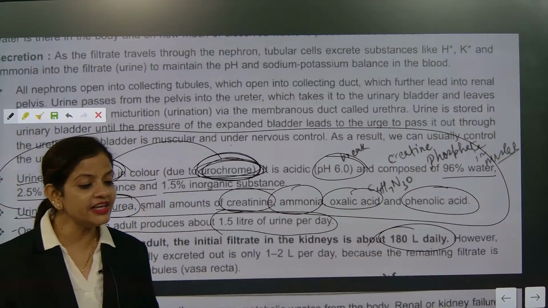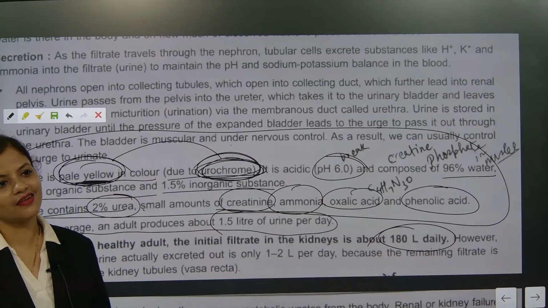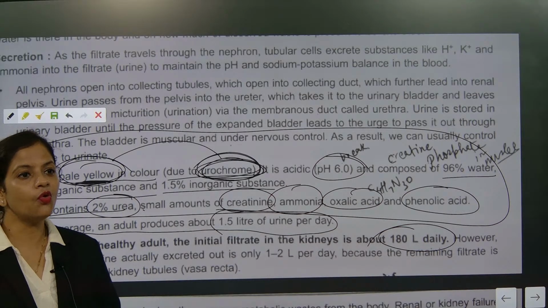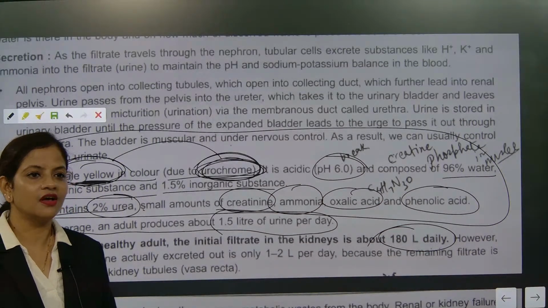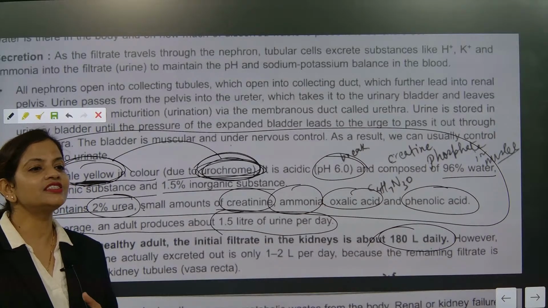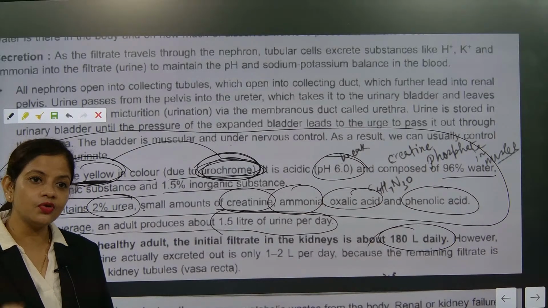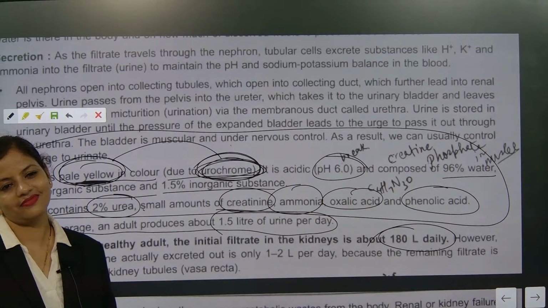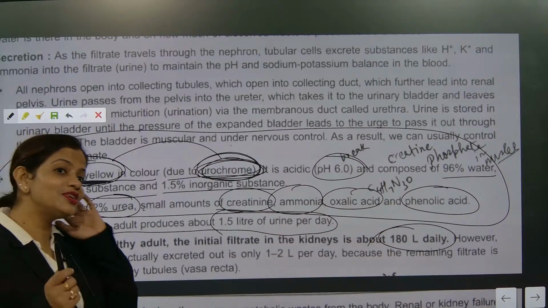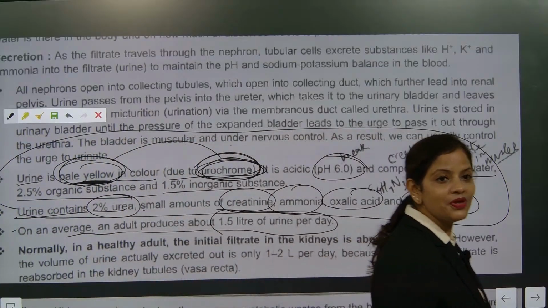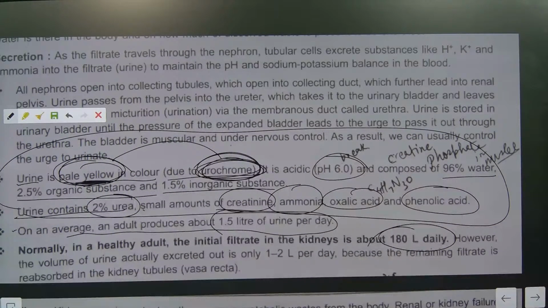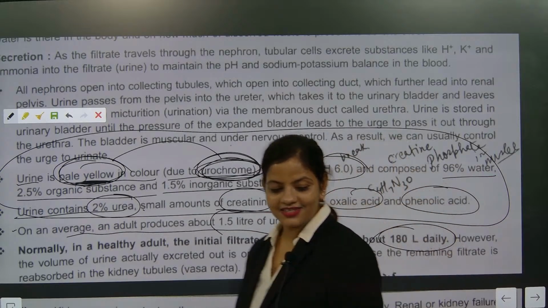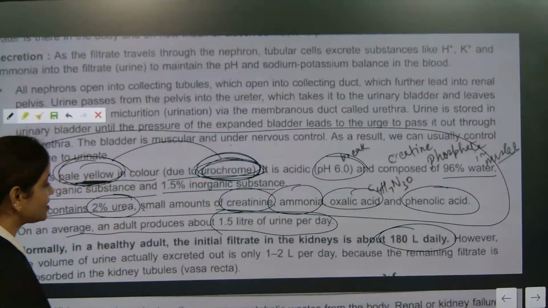For 90 years, that is 90 into 365 into 180, plus leap years, one extra day after every 4 years. So 90 years divided by 4. Understood now? That much filtration is done.